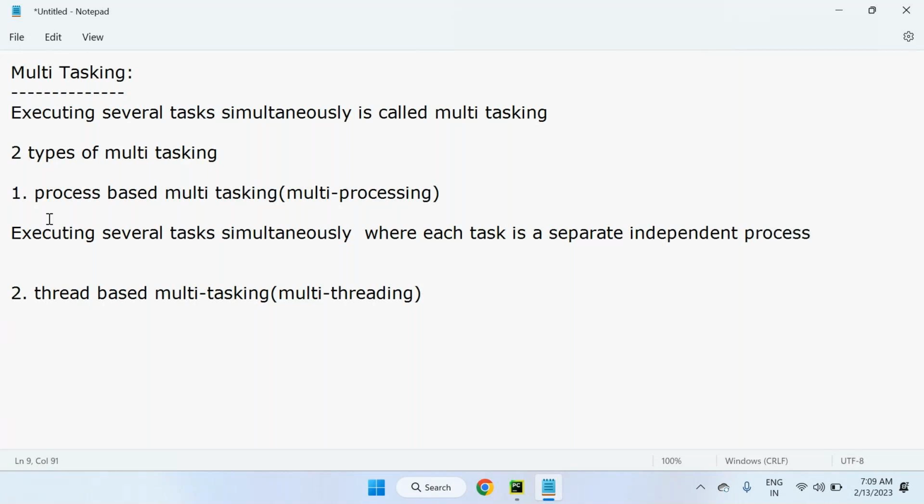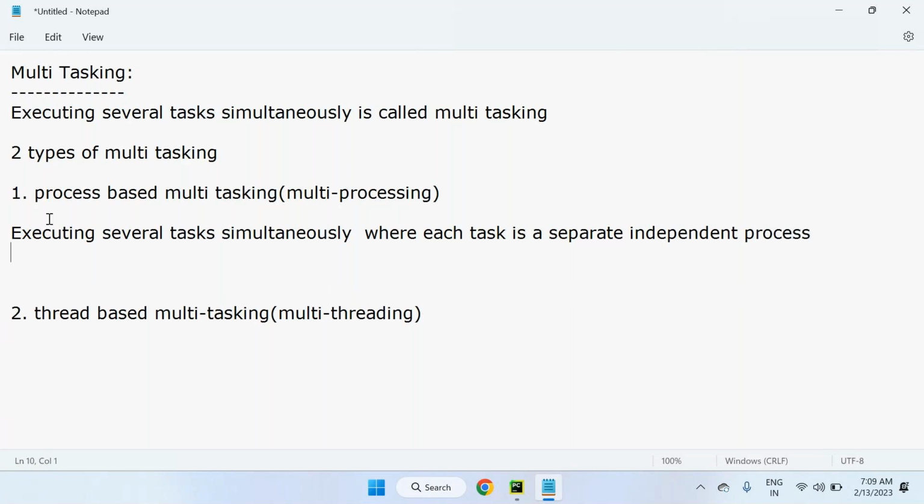That is called process-based multitasking.